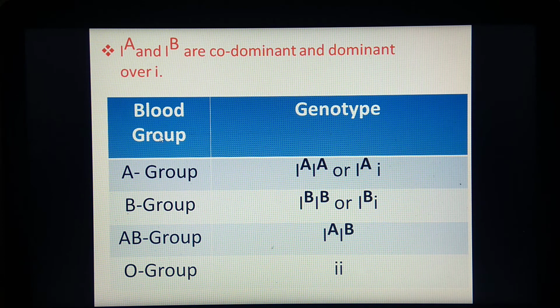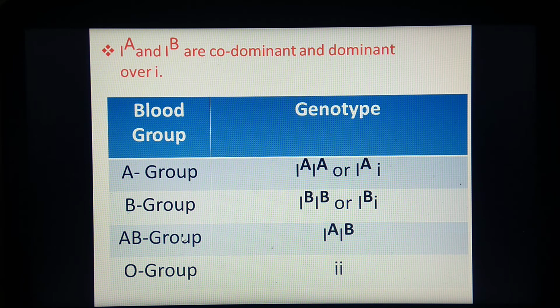So now we are going to study the genotype of the blood group. As you know, genes are always present in pairs. So blood group A consists of genotype IAIA or IAi. This is the homozygous condition for blood group A, and this is the heterozygous condition where IA is dominant over small i. For blood group B, the condition is IBIB, the homozygous condition for blood group B, or it can be IBi. This IB is dominant over small i.